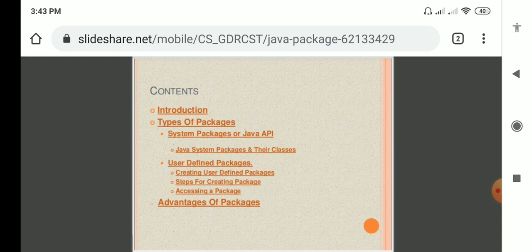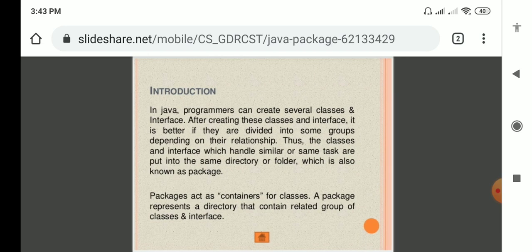Today I am going to explain about packages. First, these are the contents I am explaining: introduction, system packages, types of packages, user defined packages, and the advantages of packages. So first I'll go for what the packages introduction is.